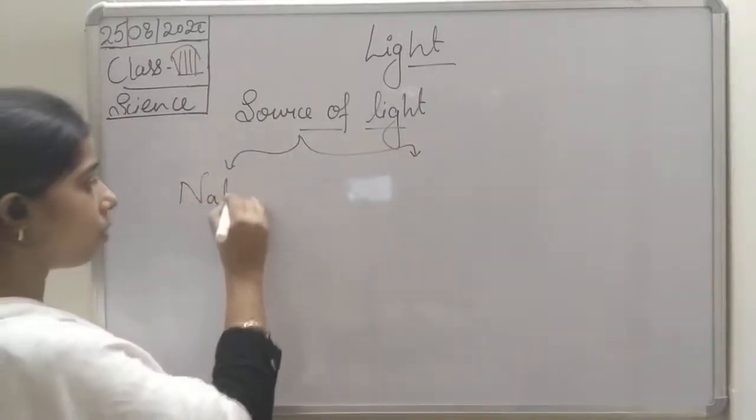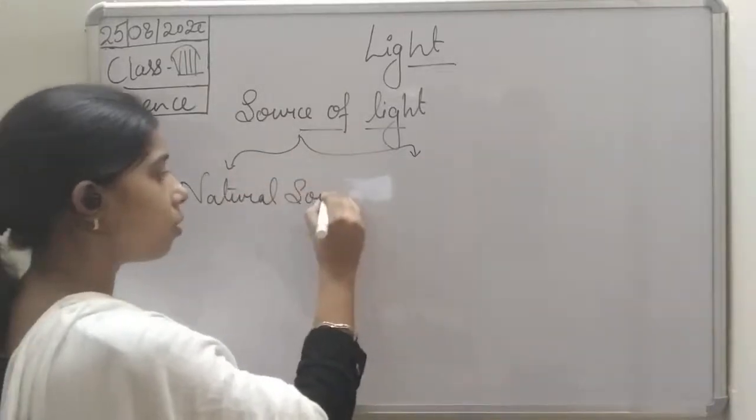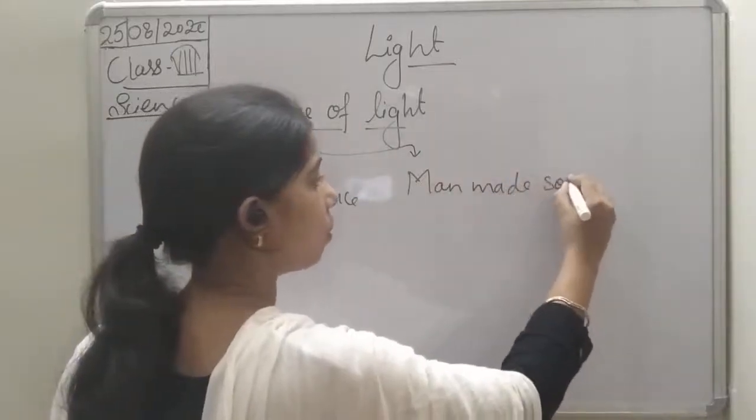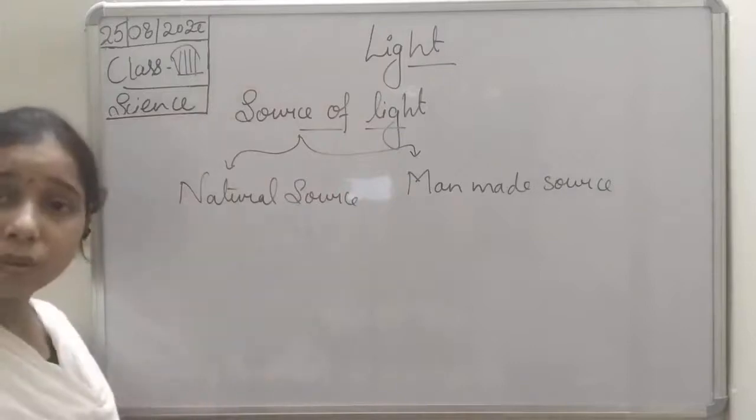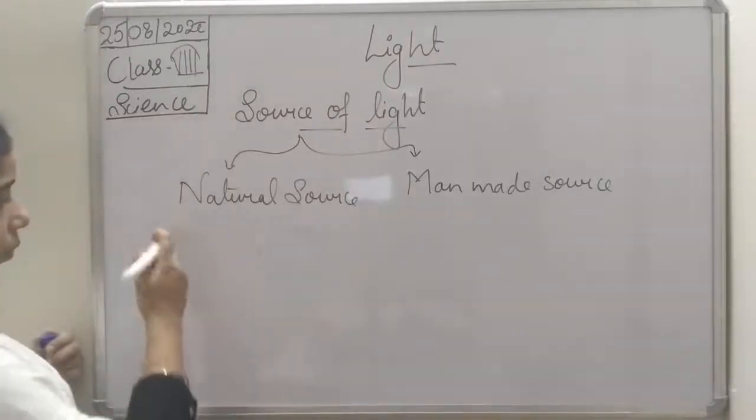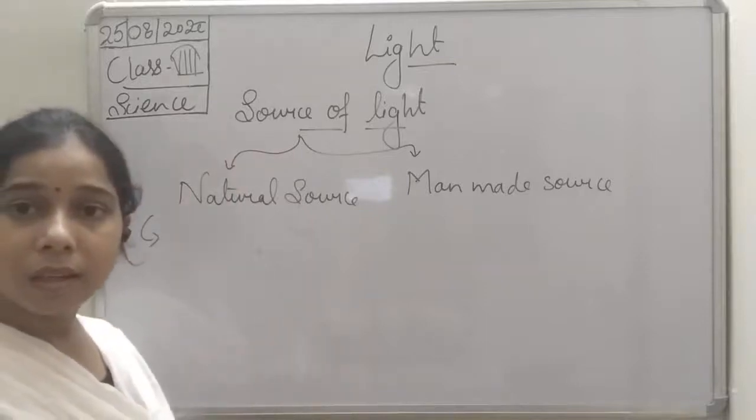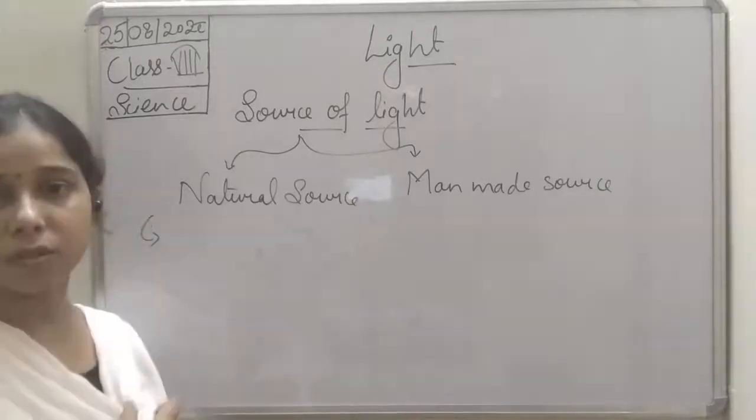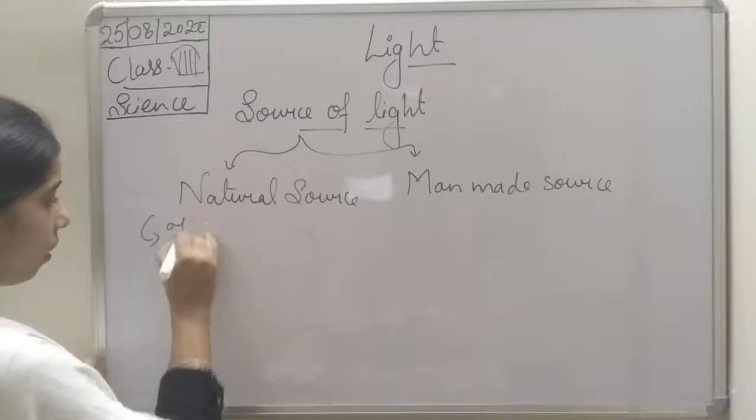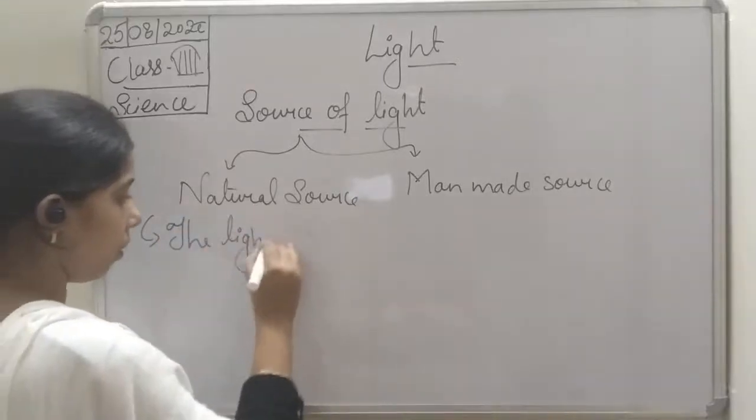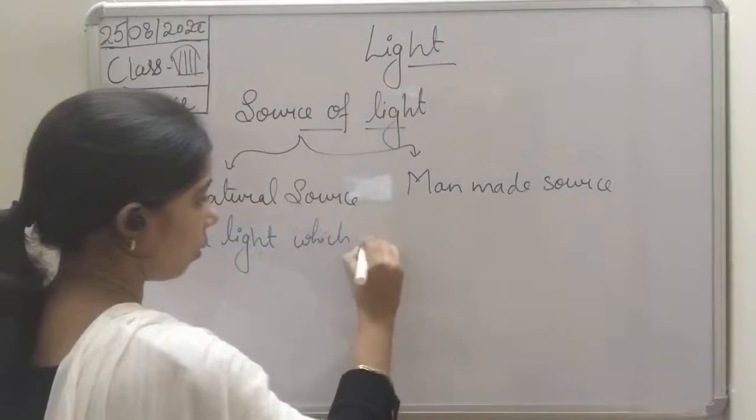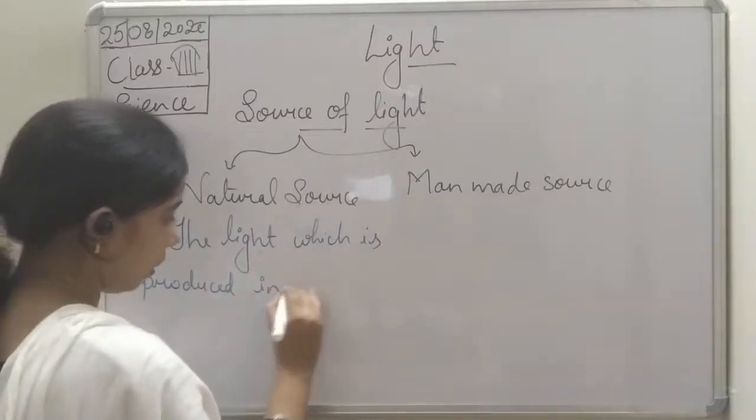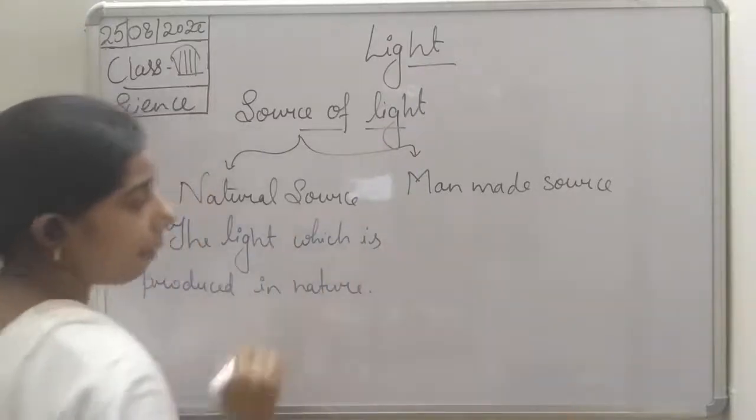The first one is the natural source, and the second one is the man-made source. A natural source is what? A source which we obtain from nature. If nature is providing light to us, that kind of source is a natural source. Let me write it: the light which is produced in nature.